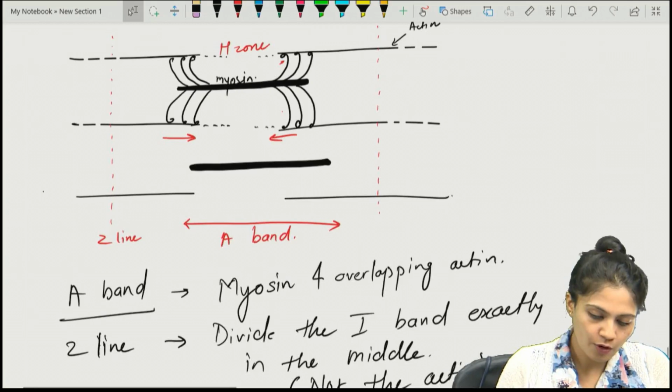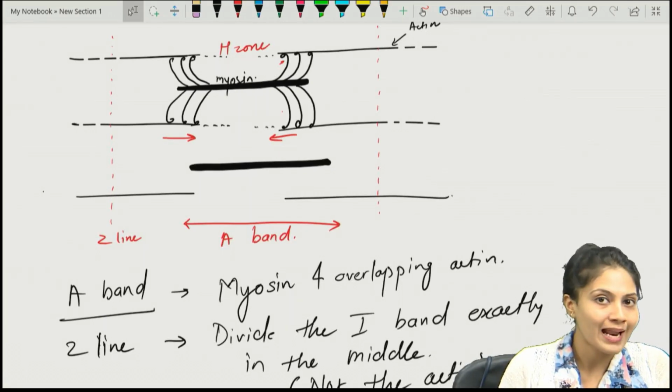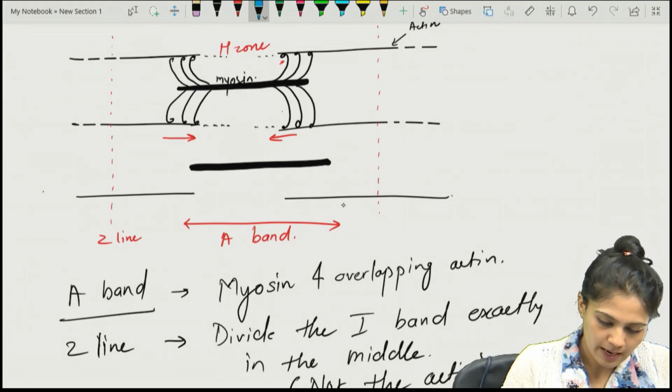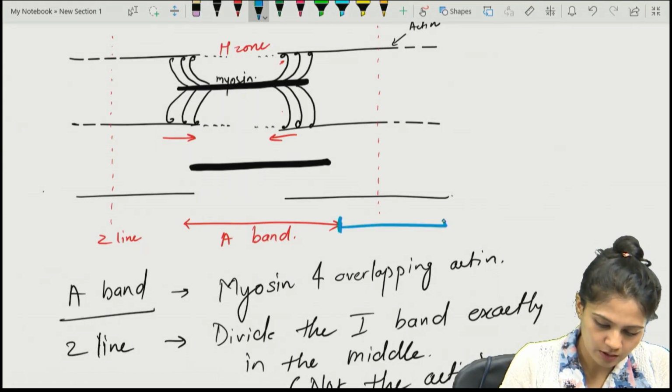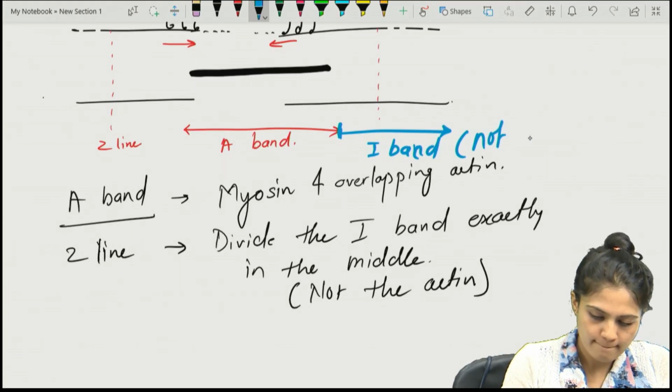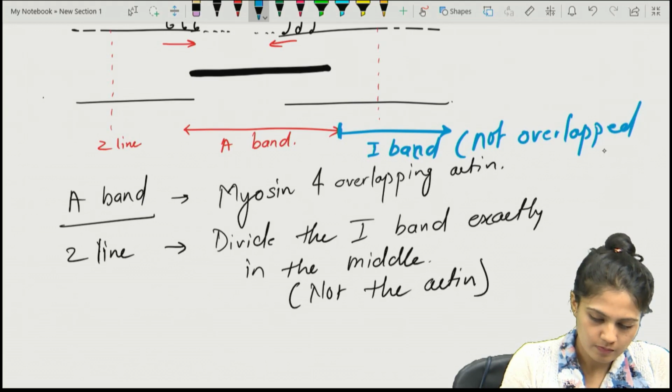and which will not contain the part which is overlapped by the myosin. The I band is from here to here, which is not overlapped by the myosin.